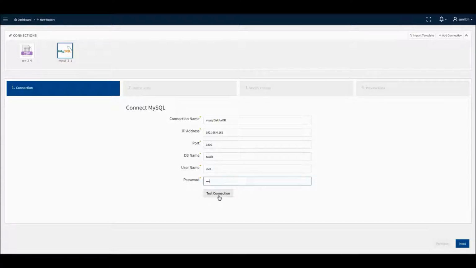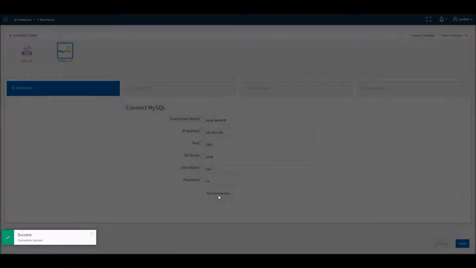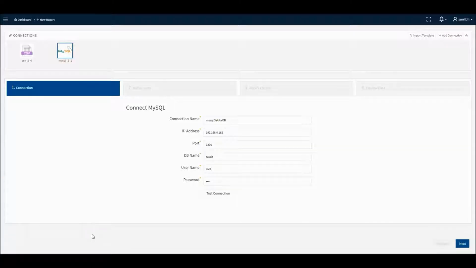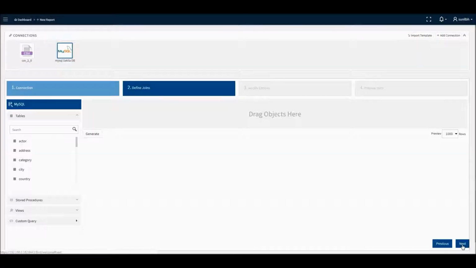Once all the details are provided, validate the connection by clicking on Test Connection button. If the connection details are correct, then the system displays a friendly message saying that the test connection is success, as shown, which means you are able to connect to the source database successfully. Now click on the Next button, which is available at the bottom right side of the page, from where you will be directed to the Define Joins screen.